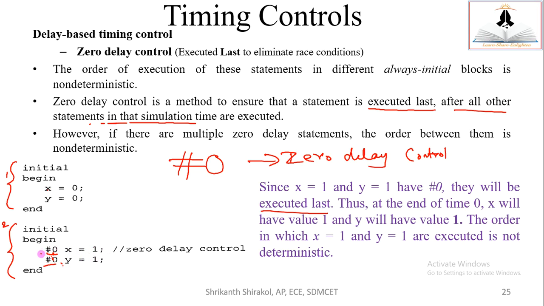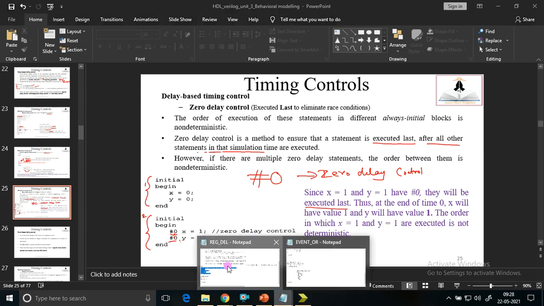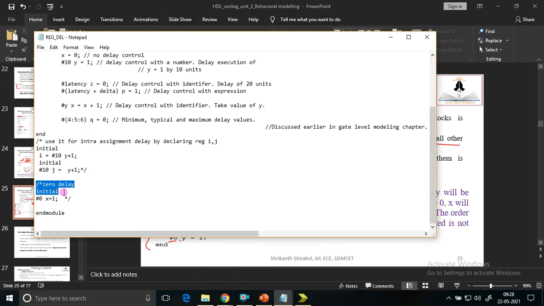In the Xilinx simulator, or any simulator, if you don't mention this hash 0, still it will make some decision. The code is written for the simulator such that it will take any one of these values. So that is how the simulators are designed. Every simulator differs by itself. These are very minute concepts to understand. Let me take the zero delay concept.